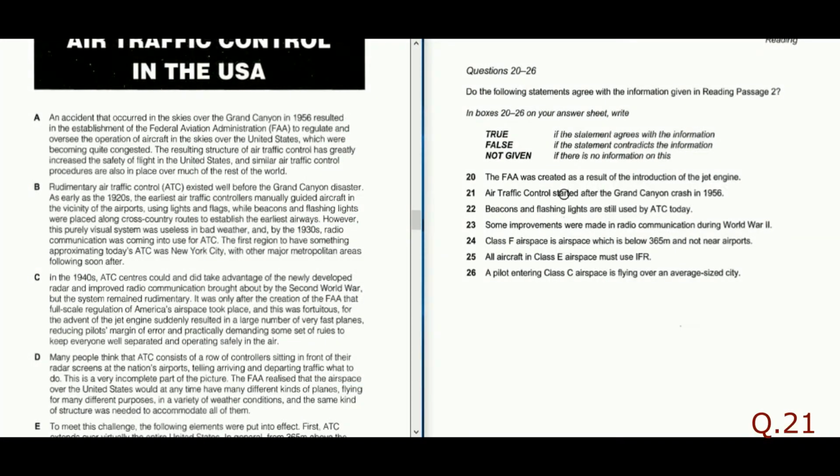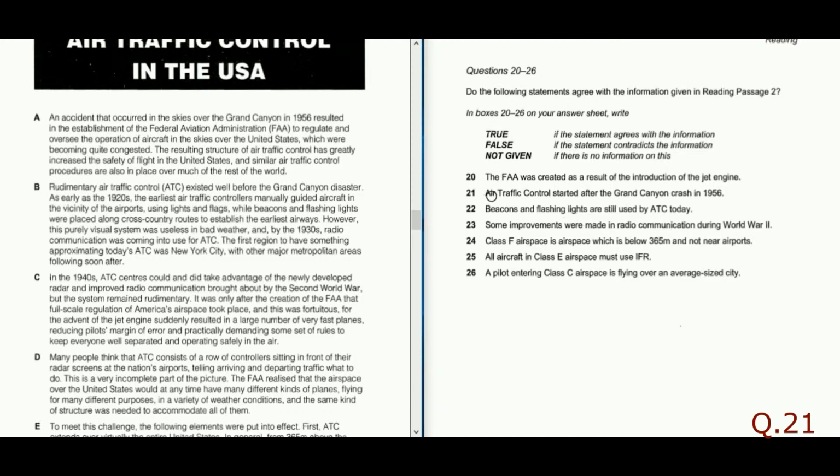Now the second question is, "Air traffic control started after the Grand Canyon crash in 1956." The first answer came here, so the next answer will come following this. The Grand Canyon crash is discussed in passage B and passage A, but air traffic control and Grand Canyon both appear in passage B, so definitely our answer will be in passage B. The passage says rudimentary air traffic control existed well before the Grand Canyon disaster.